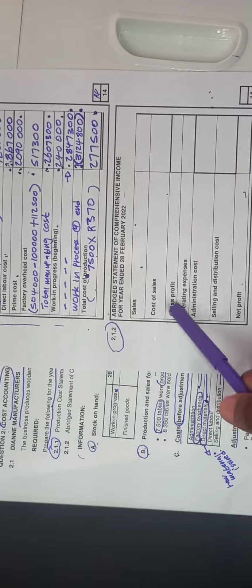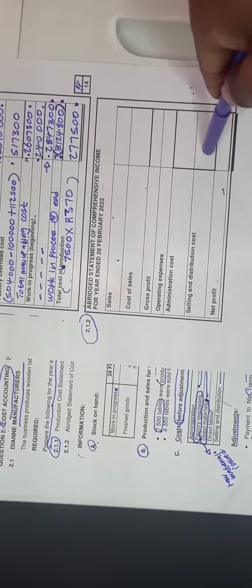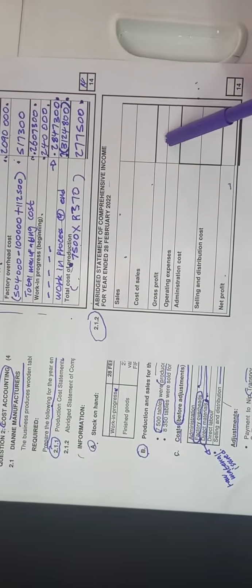Then you say gross profit, the same way. Operating expenses. There are only two operating expenses: your administration cost, and your selling and distribution cost. Then you get your answer for administration, you get your answer for selling and distribution. You combine these two, you will get your operating expenses. Then gross profit minus operating expenses, you will get your net profit. Very simple, 14 marks this one. Now they want you to pass.